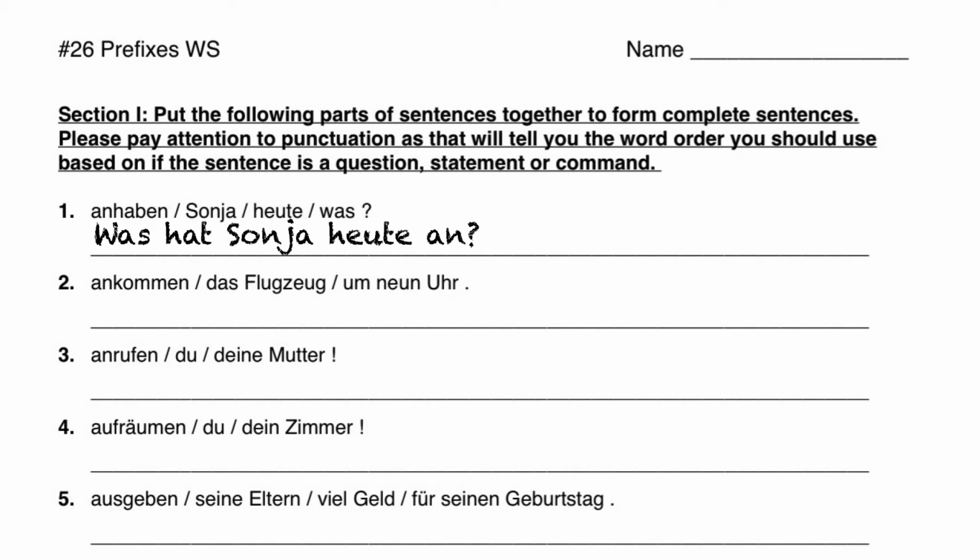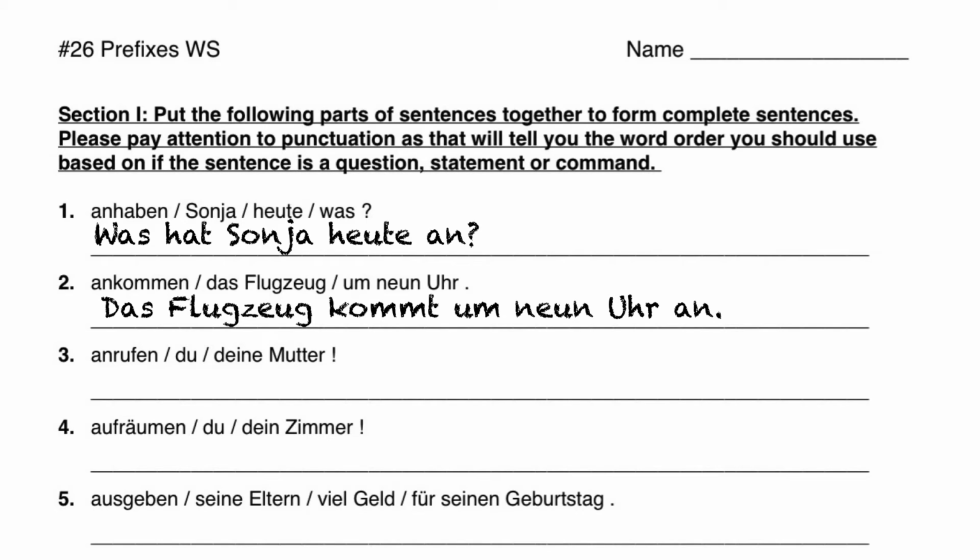In Nummer 2, you'll notice again that we have an at the front, so we have ankommen, to arrive, which actually changes the meaning of the verb entirely. So kommen means to come, ankommen is to arrive. Slightly different. So we want to say the airplane is arriving at 9 o'clock. If we want to say that, we have to put an at the end of the sentence and conjugate kommen to go with das Flugzeug, which would be kommt. So the sentence becomes, Das Flugzeug kommt 9 Uhr an. The plane is arriving at 9 o'clock.